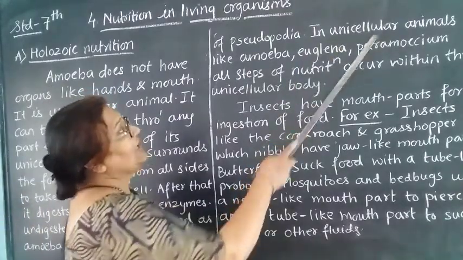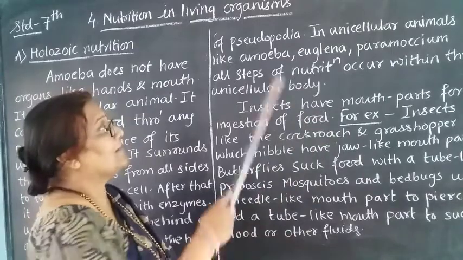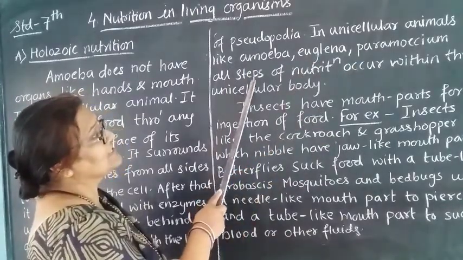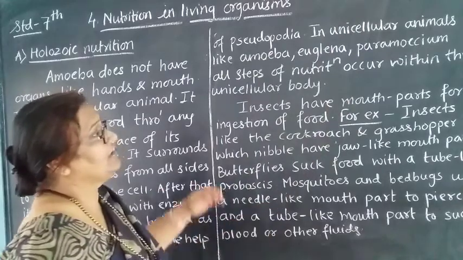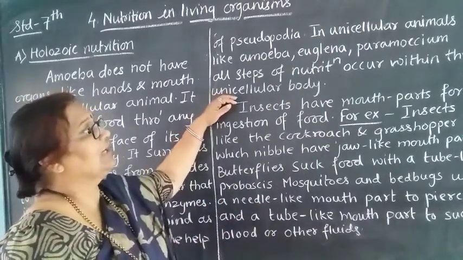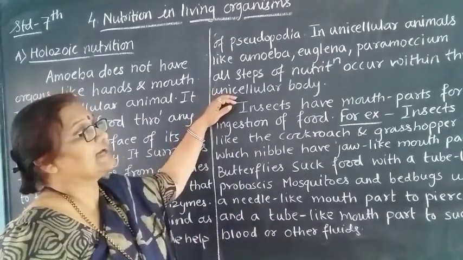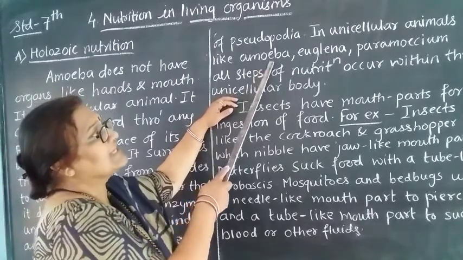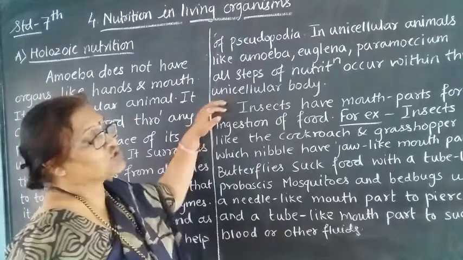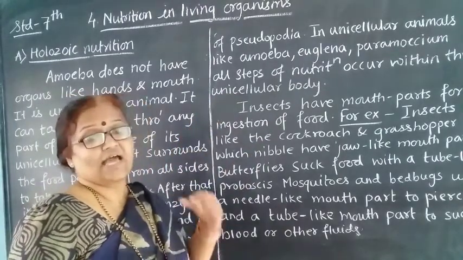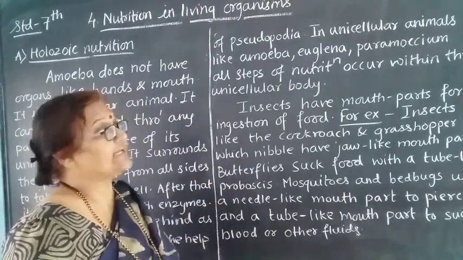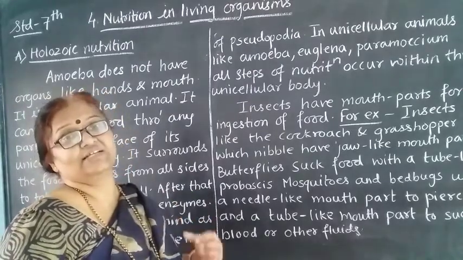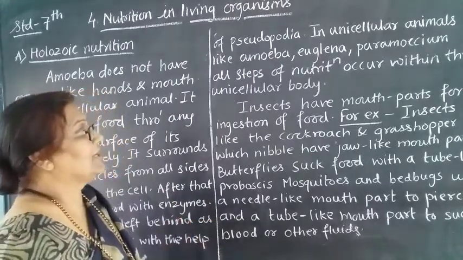In unicellular animals like amoeba, euglena, Paramecium, all steps of nutrition occur within the unicellular body. That means there are various unicellular animals, among them amoeba, euglena, Paramecium. In these organisms, all the steps of nutrition occur within the unicellular body.